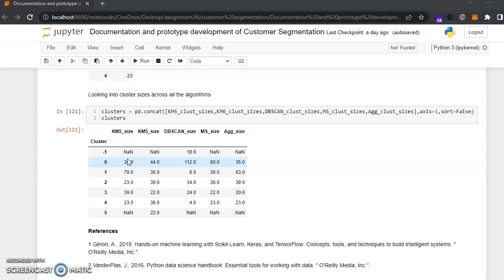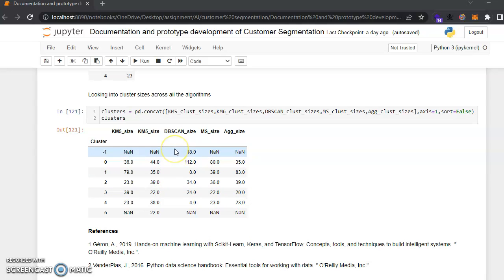When we talk about k-means with 5 clusters, one of the clusters has 79 observations, whereas when it comes to 6 clusters, we have pretty much evenly distributed observations across the clusters. So between these 2 k-means algorithms, 5 and 6 clusters, I would go for k-means with 6 clusters.